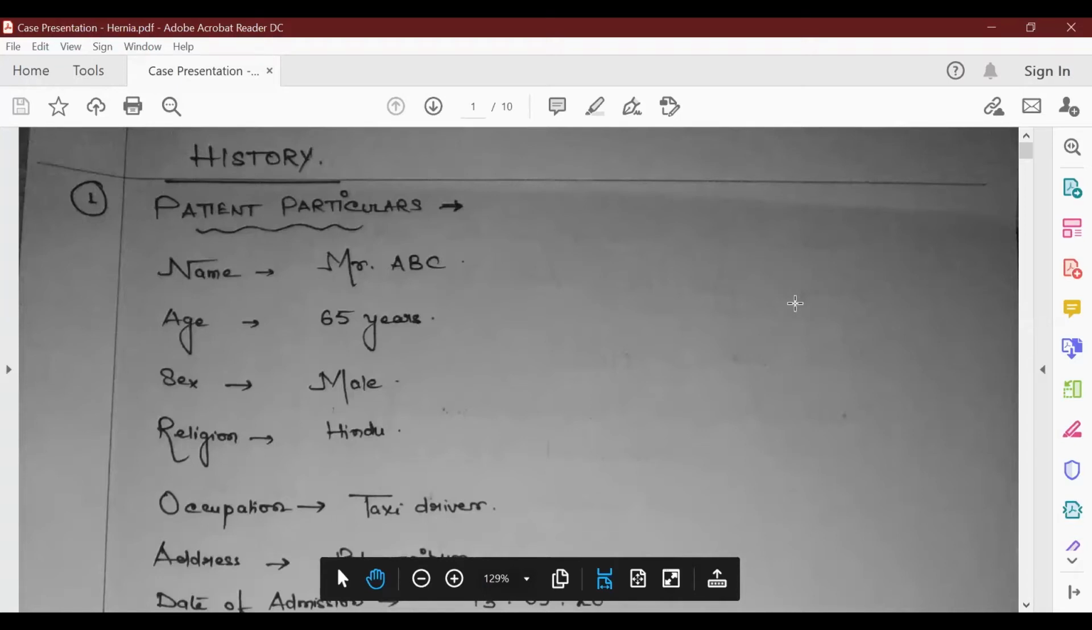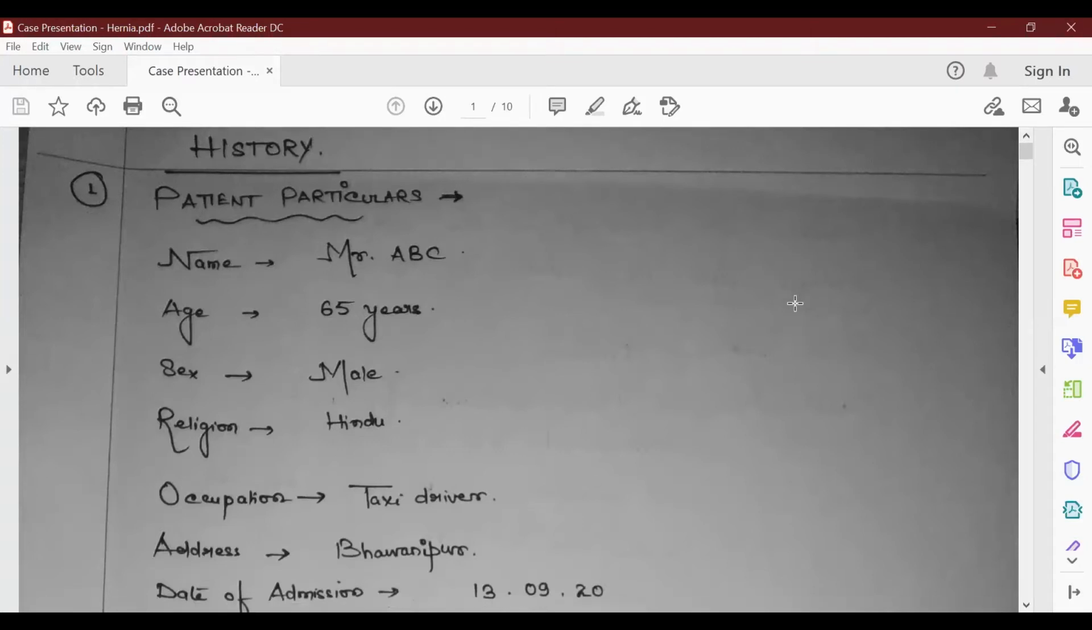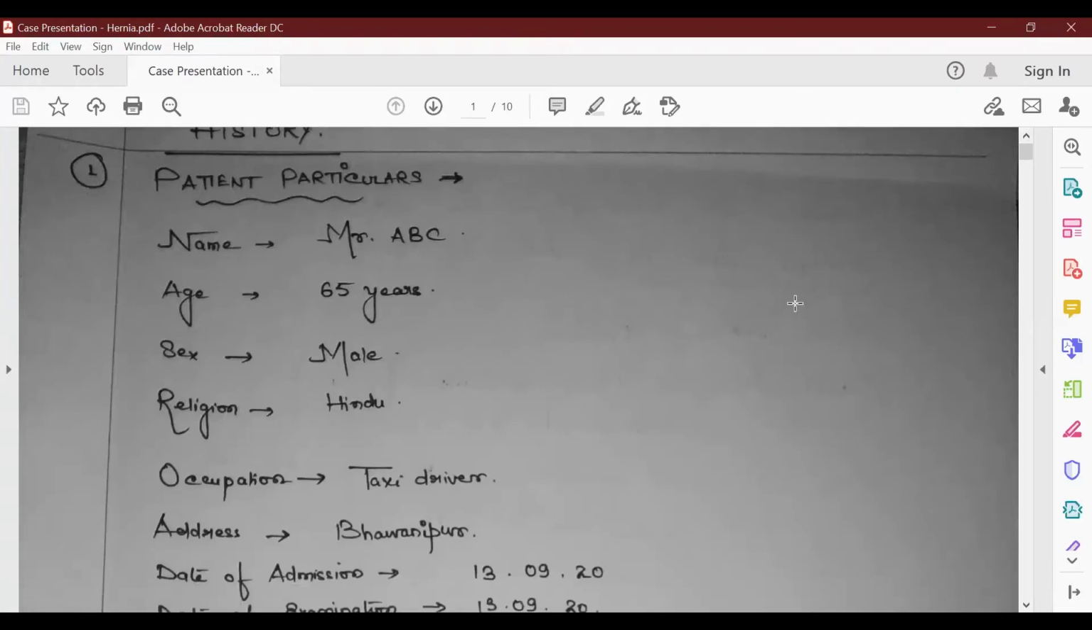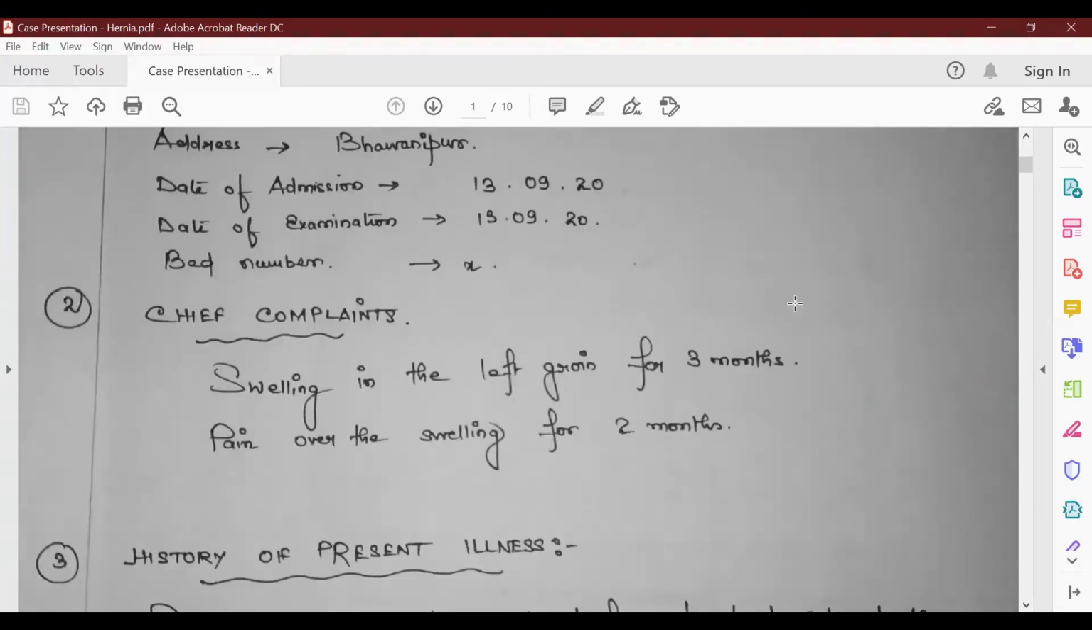Okay, so as you can see, we have the patient particulars: occupation, address, date of admission, date of examination. Next, we move on to the chief complaint.